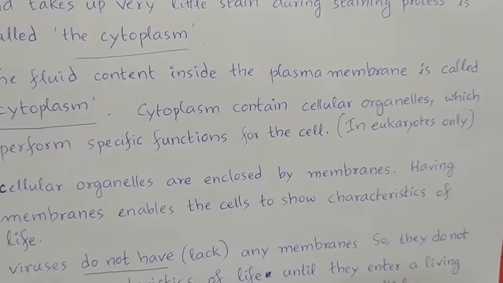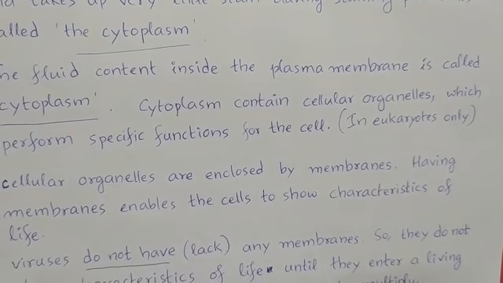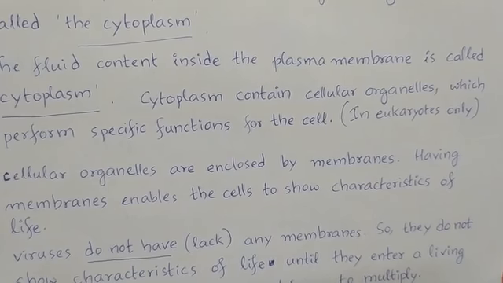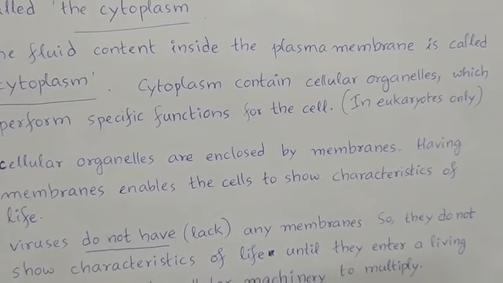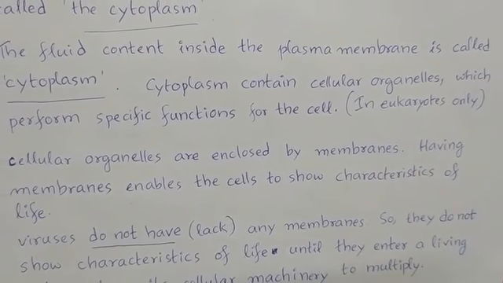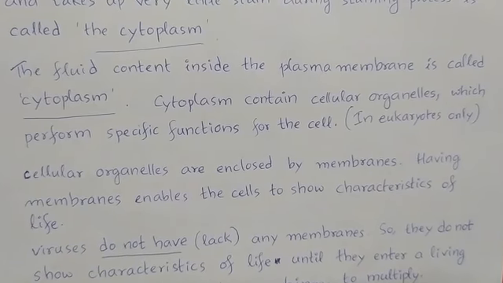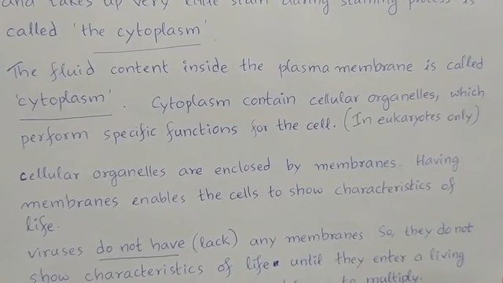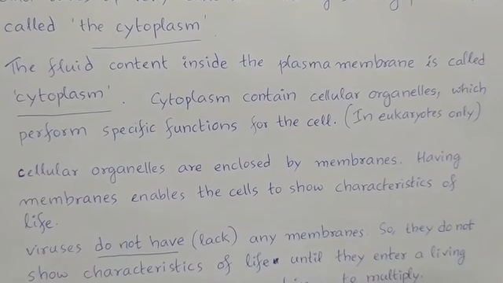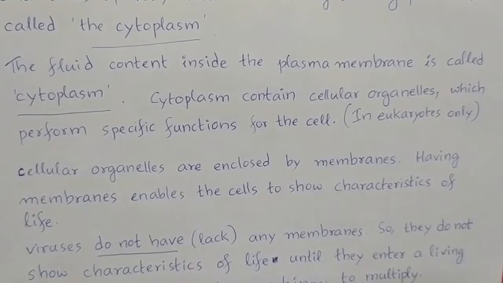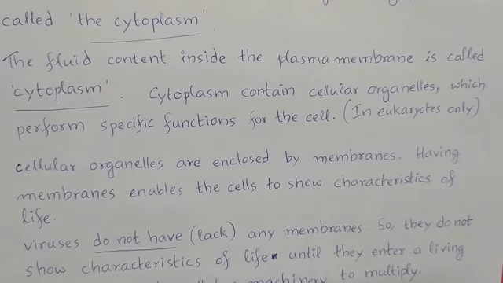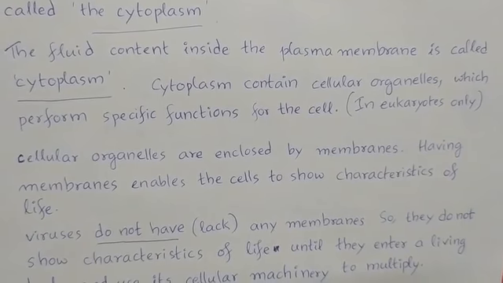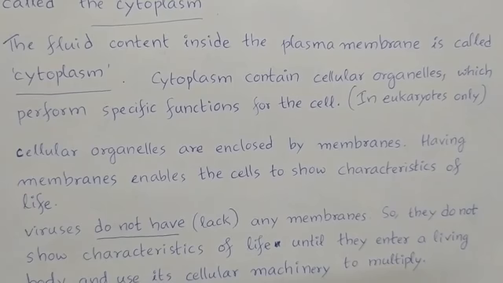Cellular organelles are enclosed by membranes. As we have discussed many times so far, cellular organelles are mostly enclosed by double-layered membranes. Having membranes enables the cells to show characteristics of life. By having the plasma membrane, and membranes surrounding the cellular organelles, it enables the cells to show characteristics of life.